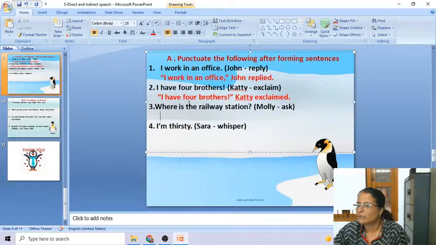Nityan Jawan, "Where is the railway station?" Molly asked. Yes, correct. Start with a capital letter. At the end, question mark. Then inverted comma closed. Molly asked. Okay. Subhash Salvadkar, right? Molly asked. Lavanya, you are not able to understand the mistake I said. Lavanya Borkude, I told you to write Molly asked. You have written asked Molly.